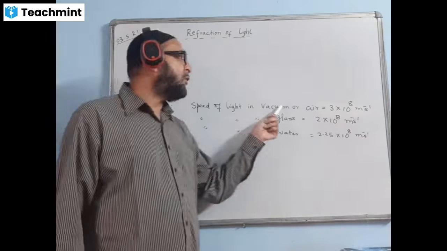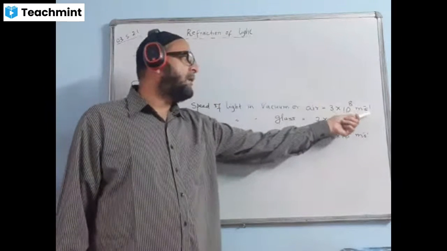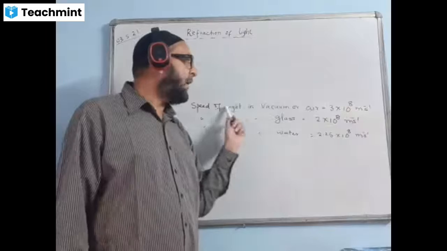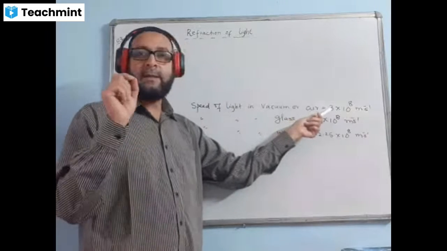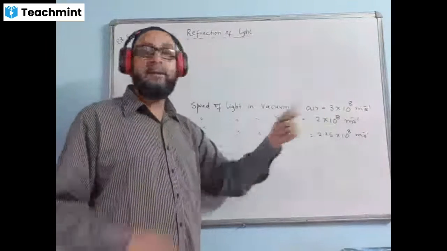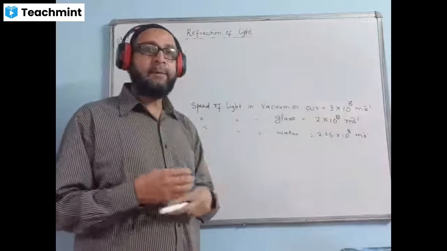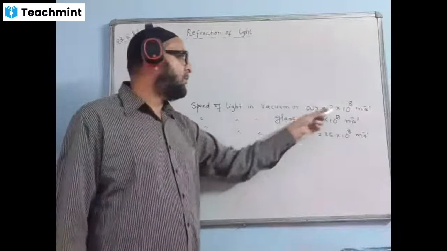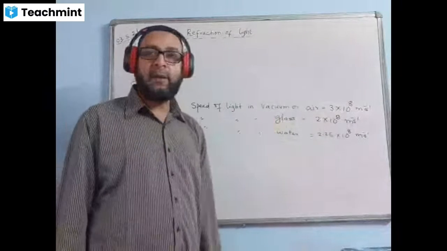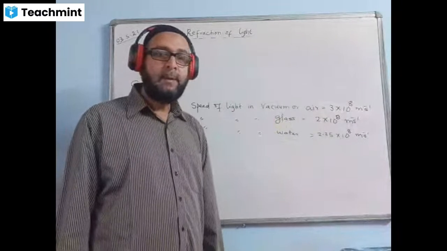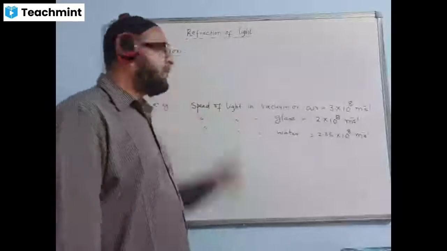Actually, speed of light in vacuum has the value 3 into 10 to the power of 8 meter per second, and speed of light in air is 2.99, slightly less than this. But when we round off, when we take the approximate value, it is the same value as in vacuum. Okay, so this is the cause of refraction.